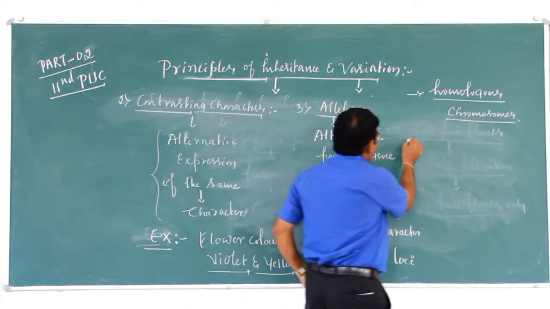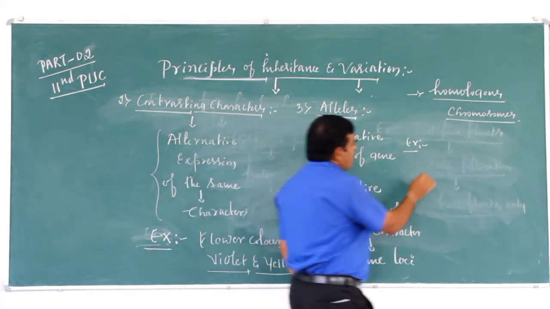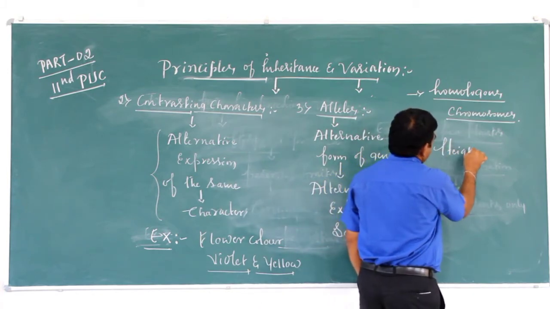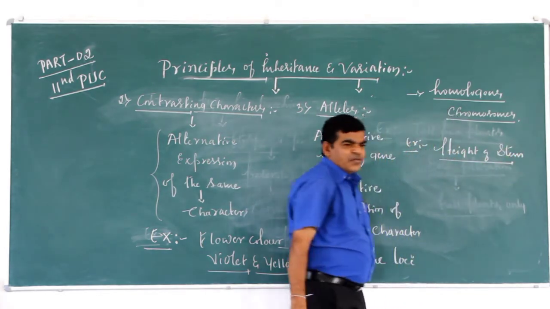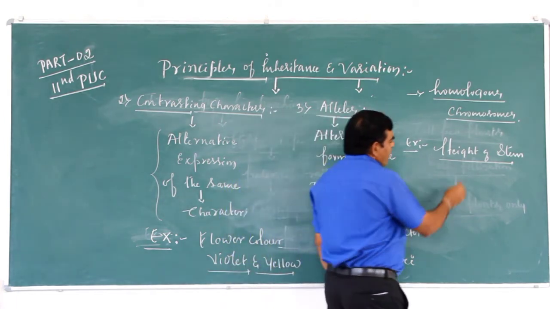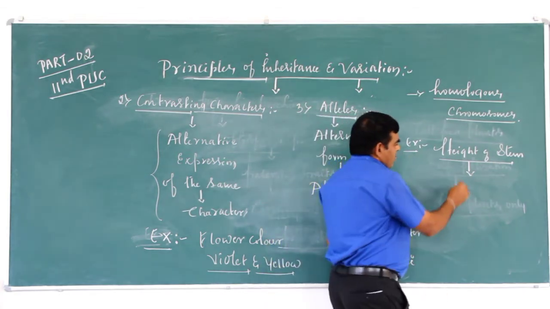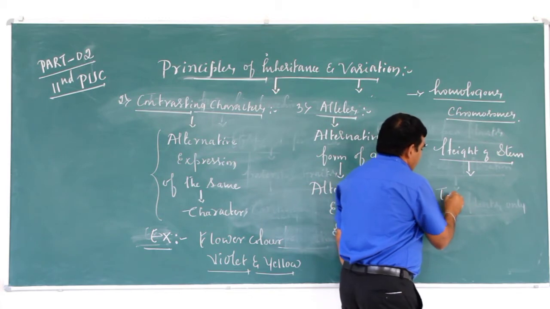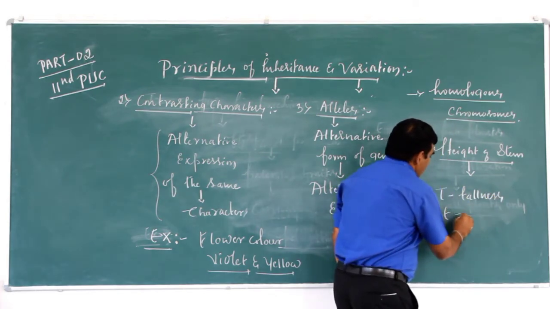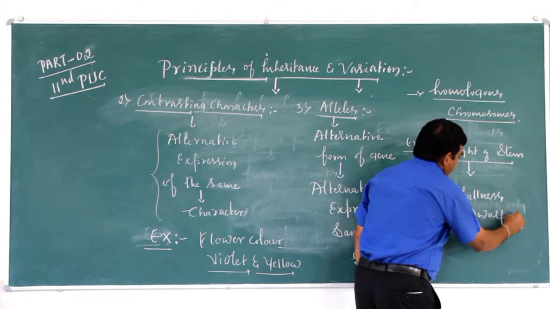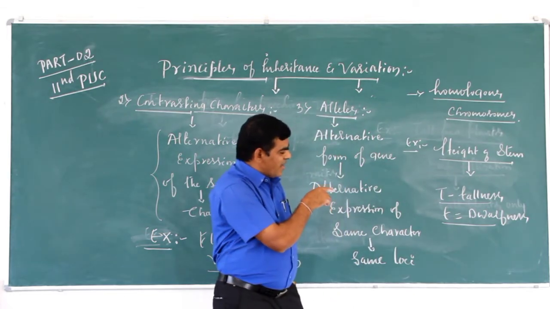For example, the genes controlling the height of the stem: capital T for tallness and small t for dwarfness.